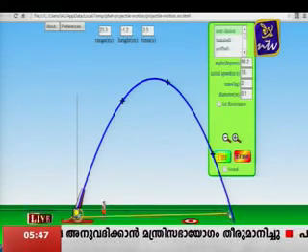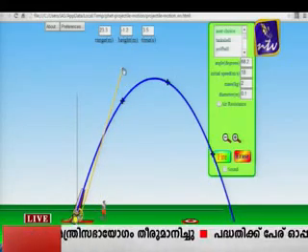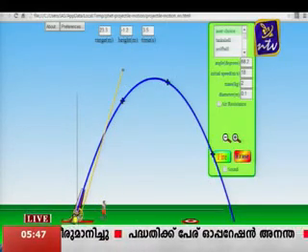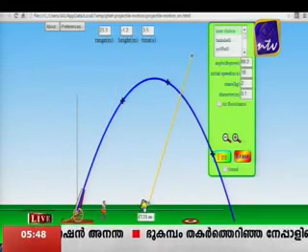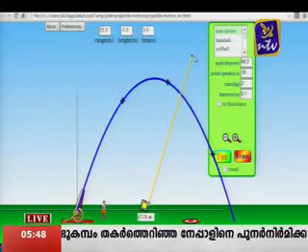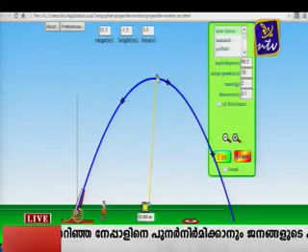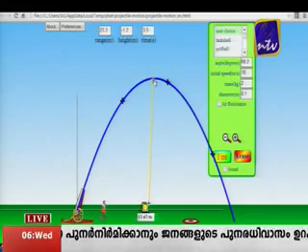And if you measure the vertical distance like this, this is the vertical height, so this height is the maximum height.